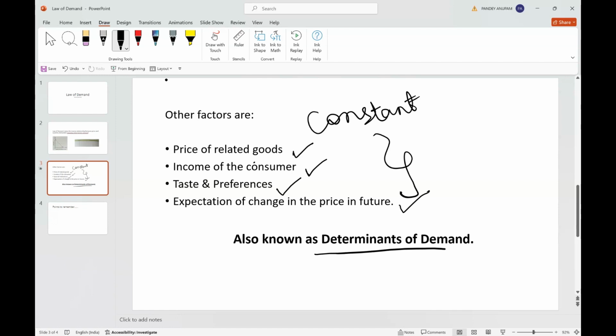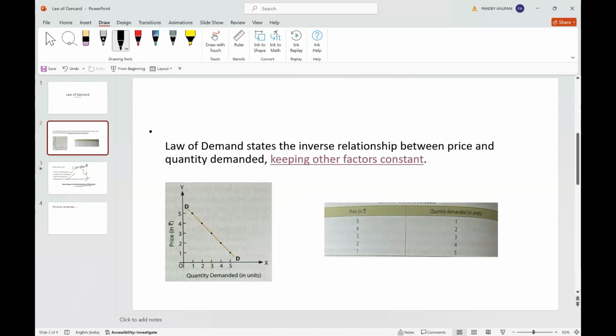So now going back to the definition, we understood that law of demand states the inverse relationship, that is negative relationship, between price and quantity demanded, keeping other factors constant.